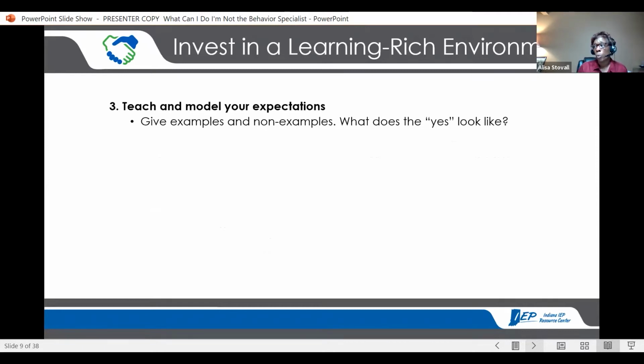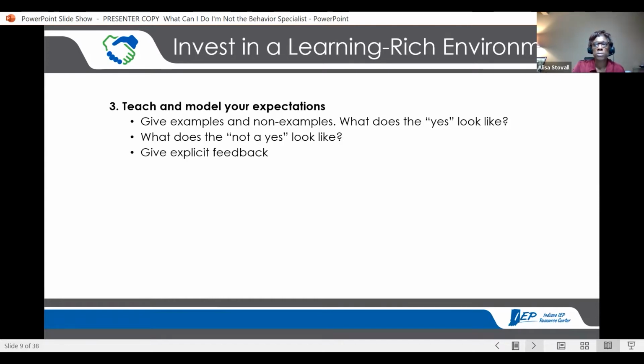When we turn in our work, some teachers want us to put it in the basket on the side of their desk. Other teachers want us to go online and drop it into the online repository for the work for that class. Sometimes they want you to keep it in a folder at your desk. What do you want me to do? And make sure that that's clear for students so that they know what it looks like in your setting.